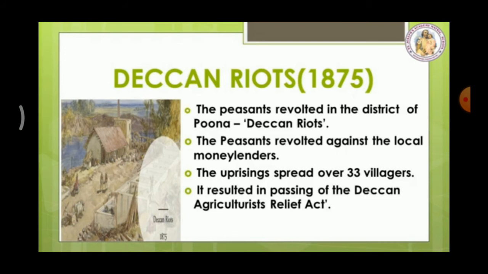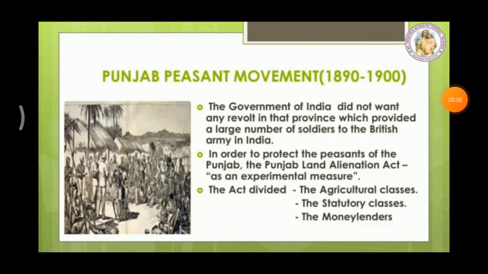So, after this revolt, one act was passed. Which act? Deccan Agriculturist Relief Act. Next, we are going to see the Punjab Peasant Movement. The peasants of the Punjab agitated to prevent the rapid alienation of their lands to the urban moneylenders for failure to pay debts. Debts means tax.